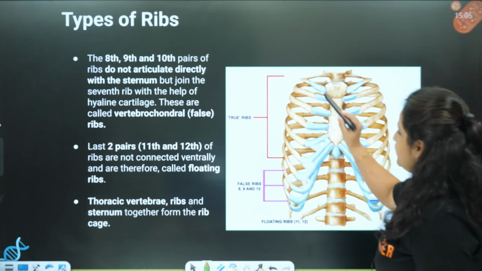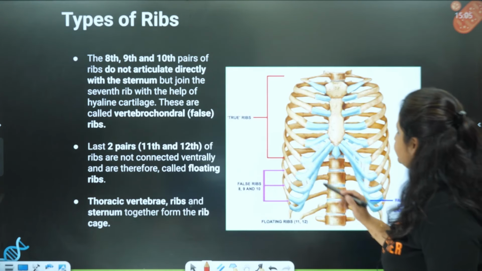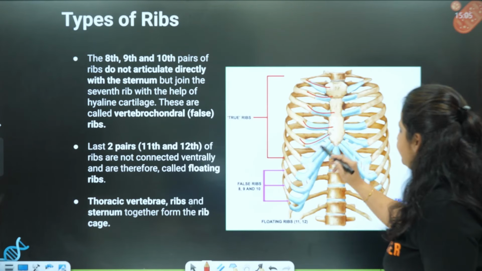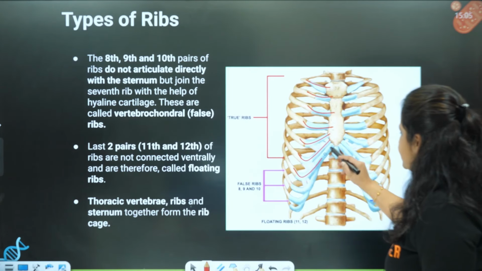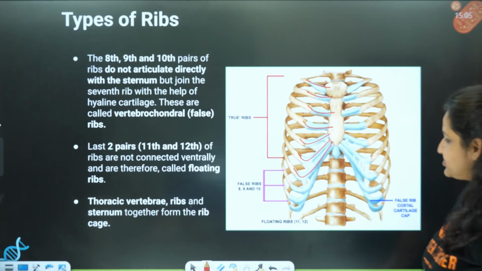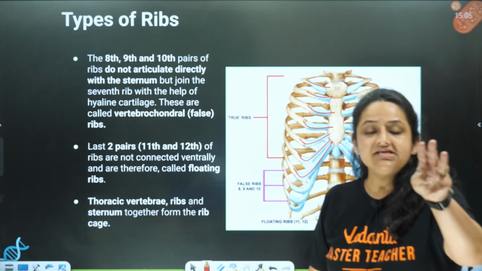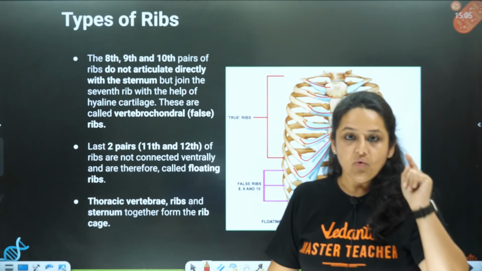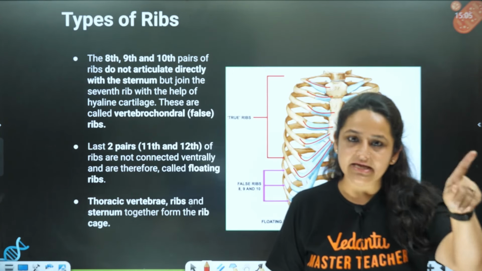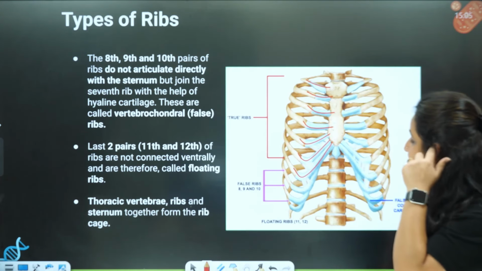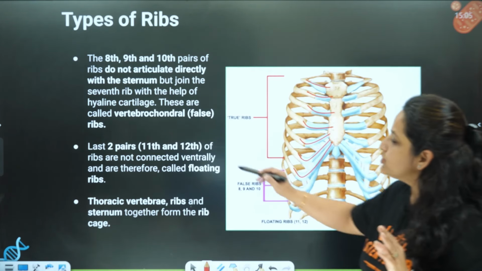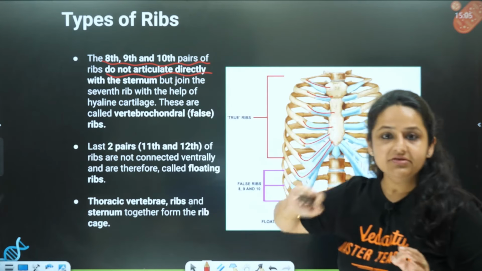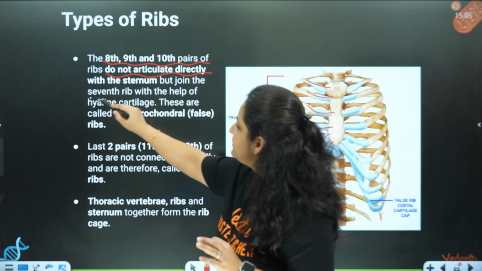You can see over here the true ribs are also very clearly given. First pair, second, third, fourth, fifth, sixth and 7th. See, this is the 7th. They are directly attached. Now, the next 3 pair of ribs, that is 8th, 9th and 10th, are not attached directly to the sternum. The 8th, 9th and 10th pairs do not articulate directly with the sternum, but they join with the 7th rib.